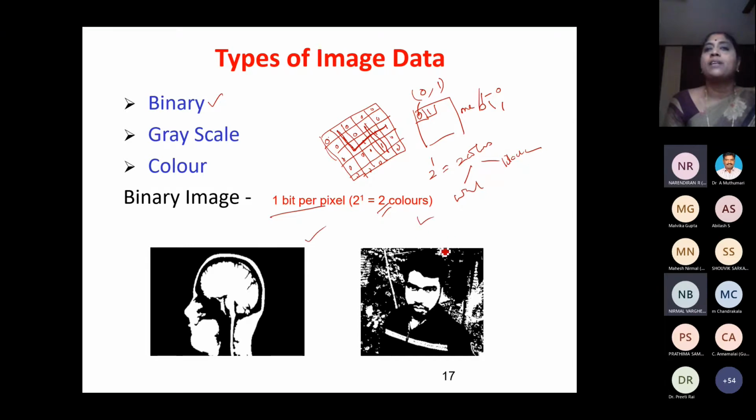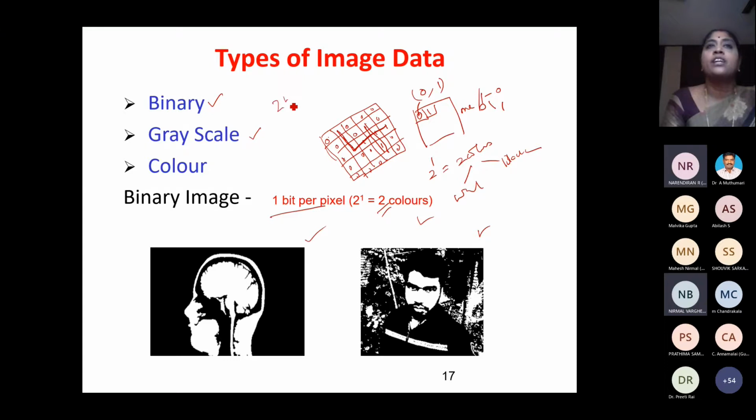See, this binary image is also good, no? We are not using any colors, and not using any different shades of gray. Just 2 colors, black and white. Using these 2 colors, I am drawing this image. Even in this image, I am able to understand this is a person, this is a brain image or the skeletal image. All these things I can understand. So this is a binary image. Hope you understood. So what about grayscale?